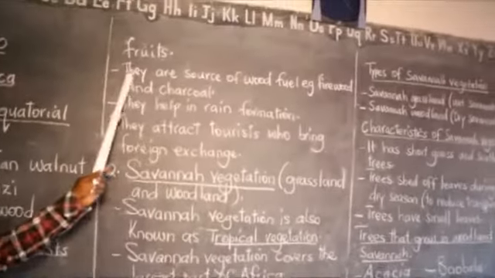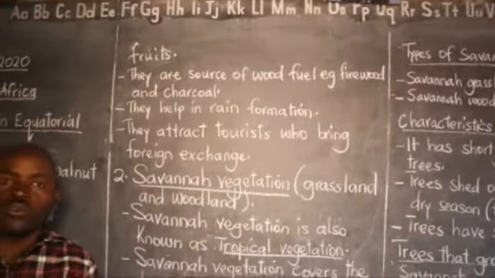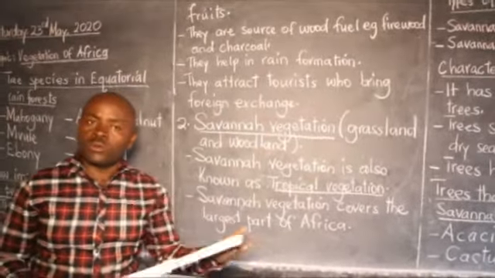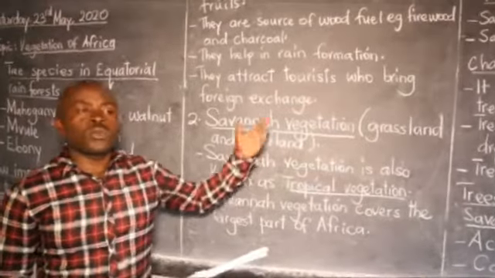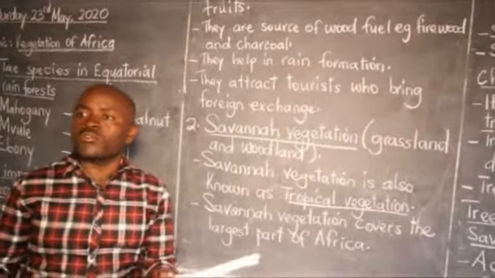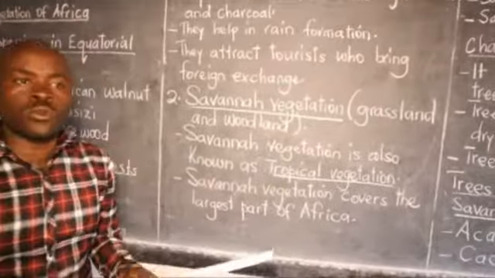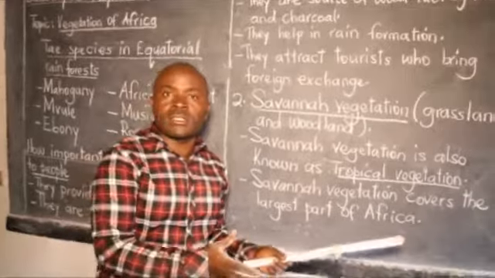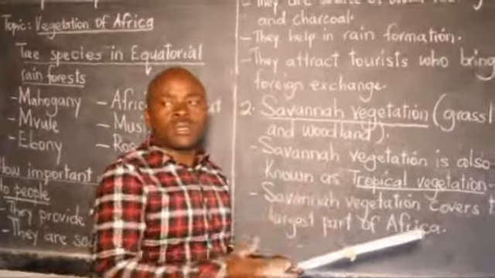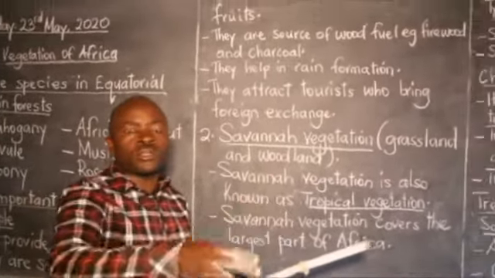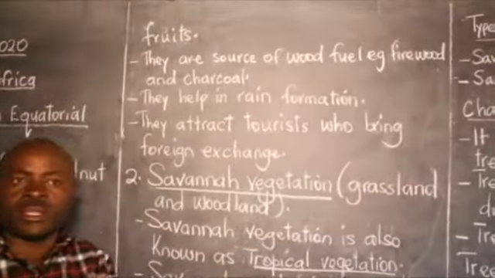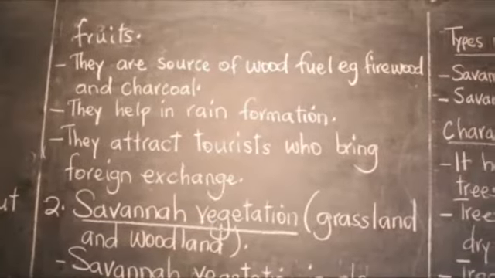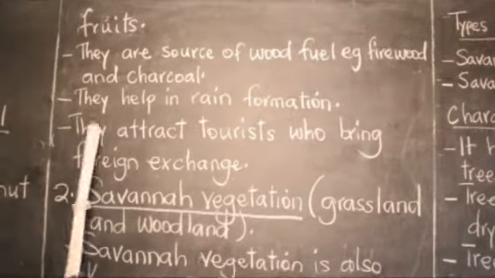Next importance is that they are a source of wood fuel. In wood fuel specifically, even in Uganda here, we use charcoal, which we get from the forests. We use firewood, we cut trees and dry them to get firewood, and that is what we refer to as wood fuel. Even though the government doesn't encourage it these days, that's why it is doing rural electrification, the extension of electricity in villages, such that people can stop cutting trees for wood. Instead, they use electricity for their human activities.